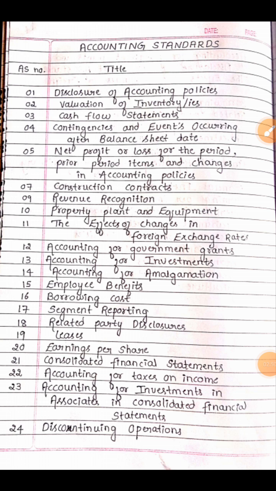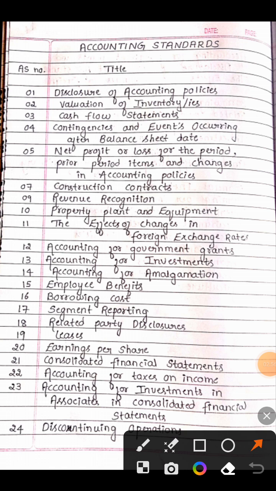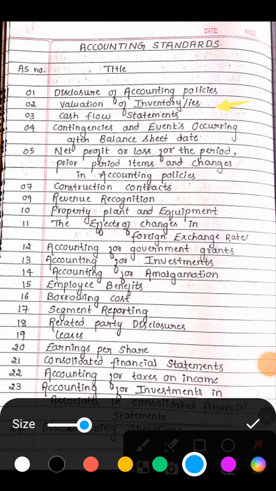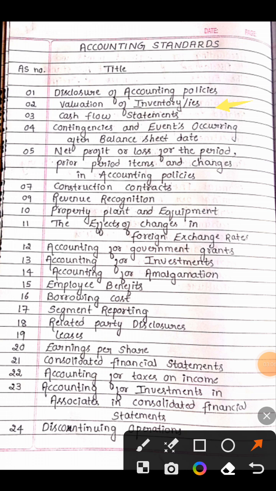So accounting standard 2 is valuation of inventory. Accounting standard 2 is valuation of inventory. Close your eyes. Accounting standard 2 is valuation of inventory.